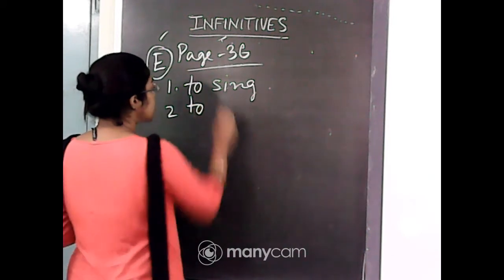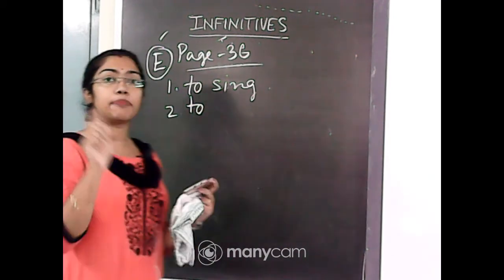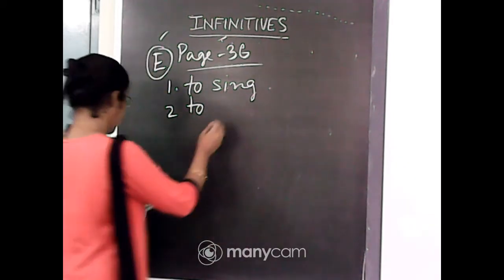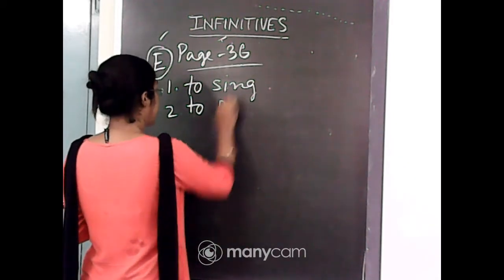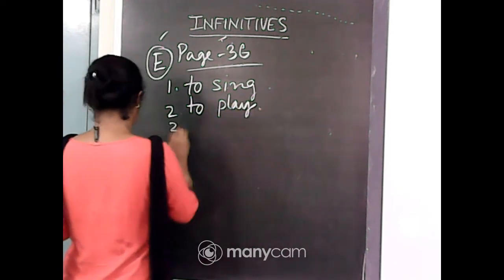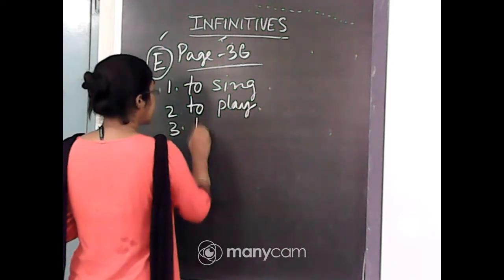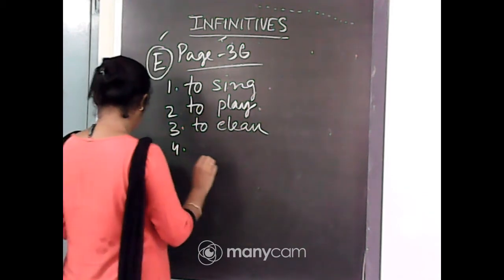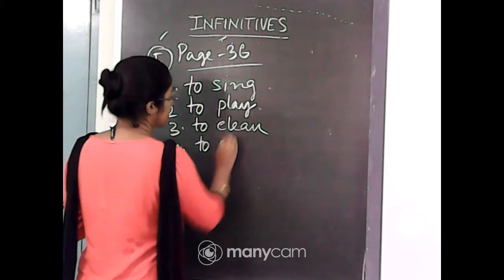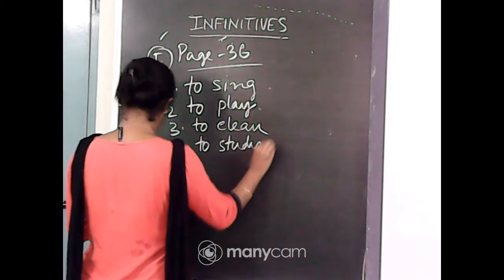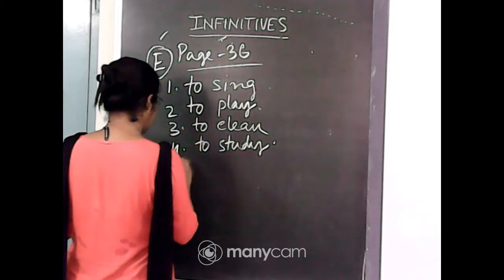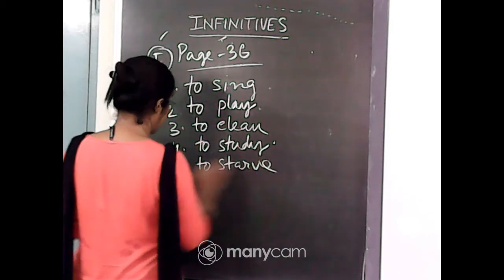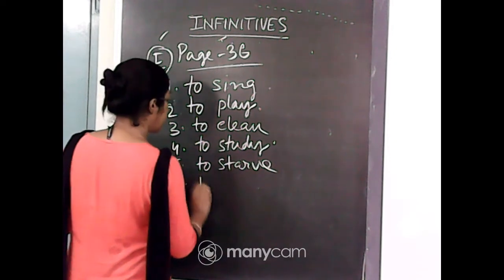Everything which is starting with a to, the base verb starting with a to, is the infinitive here. To play, next, to clean, next, to study, next, to starve, to report.